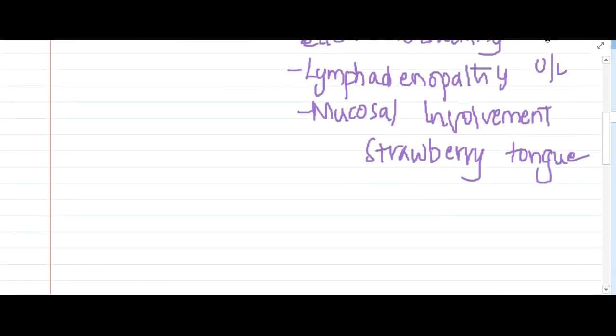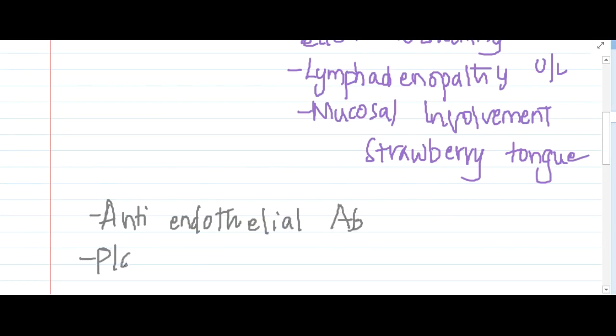Now, the important thing in Kawasaki disease is the presence of anti-endothelial antibodies. The anti-endothelial antibodies will be positive, and there is an increase in platelet count, that is thrombocytosis, in these patients.